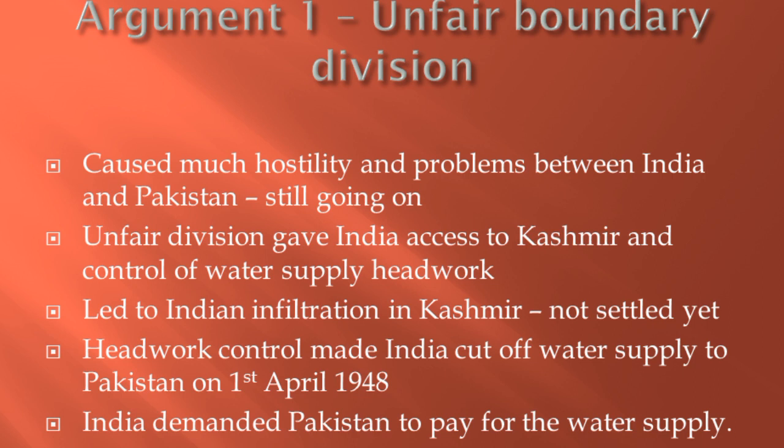This led to Indian infiltration in Kashmir, which has not been settled yet. The control of water headworks made India shut off the water supply to Pakistan on 1st April 1948 from Firozpur headworks in East Punjab, threatening more than 1.65 million acres of agricultural land. They demanded that Pakistan should pay for this water. It was a great disaster for Pakistan because, being an agro-based economy, Pakistan's life is dependent on water. And as the rainfall is scanty, Pakistan cannot survive on rainfall alone.